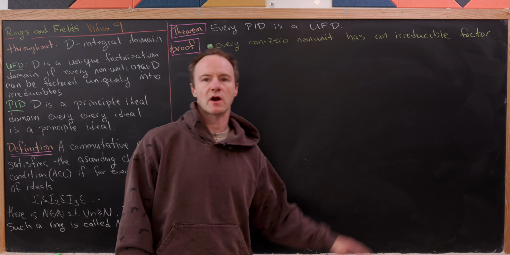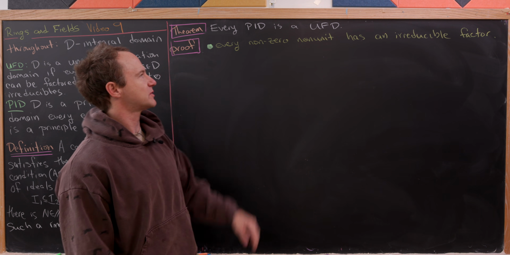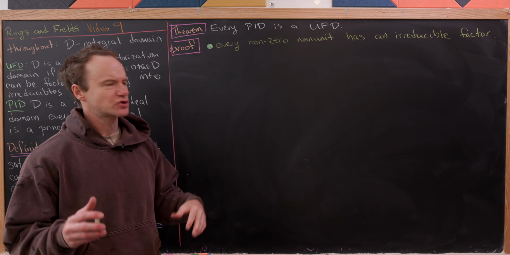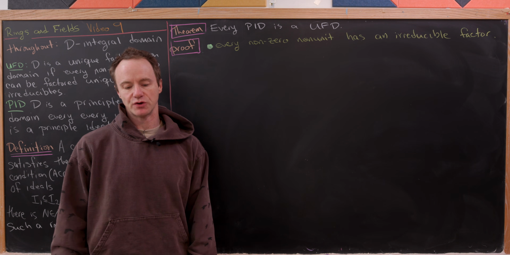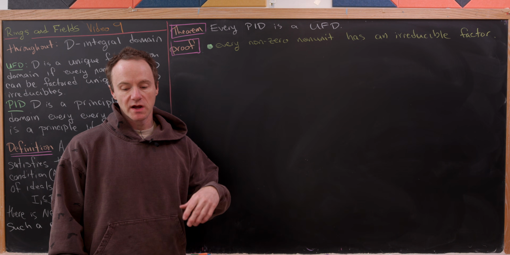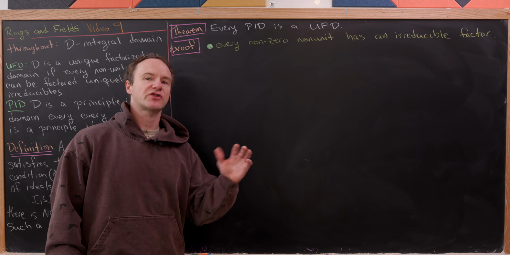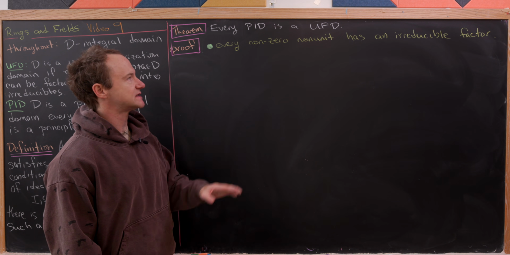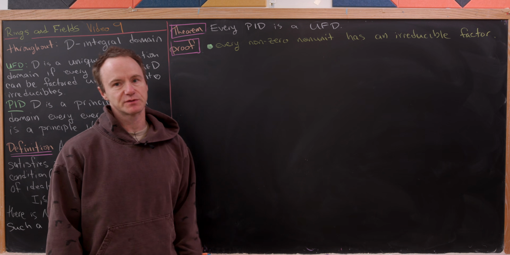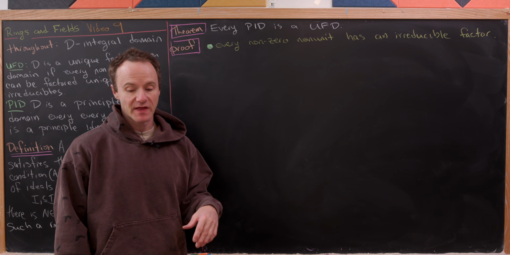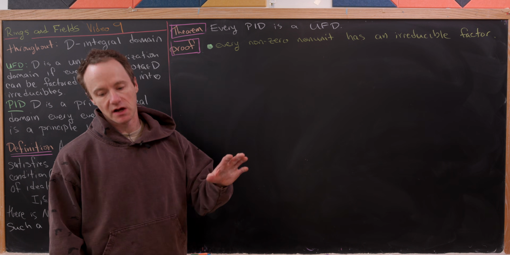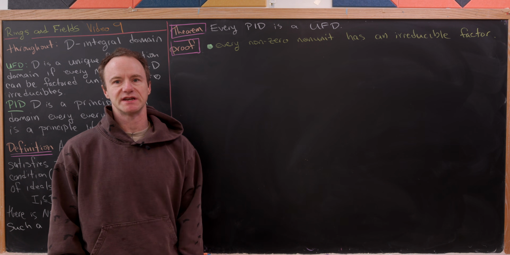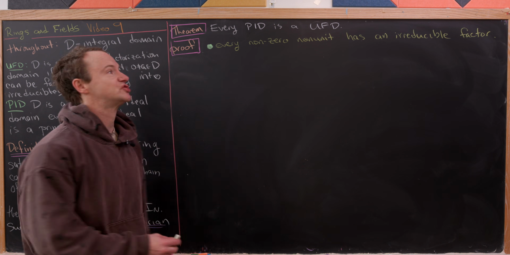Okay, so now we're ready for our big result, that every principal ideal domain is a unique factorization domain, or shortened, every PID is a UFD. So we're going to prove this using 3 steps. The first step is to prove that every non-zero non-unit has an irreducible factor. Then after that, we'll prove that every non-zero non-unit can be factored into irreducibles, and then we'll prove that that factorization is unique. Okay, so let's jump into it.